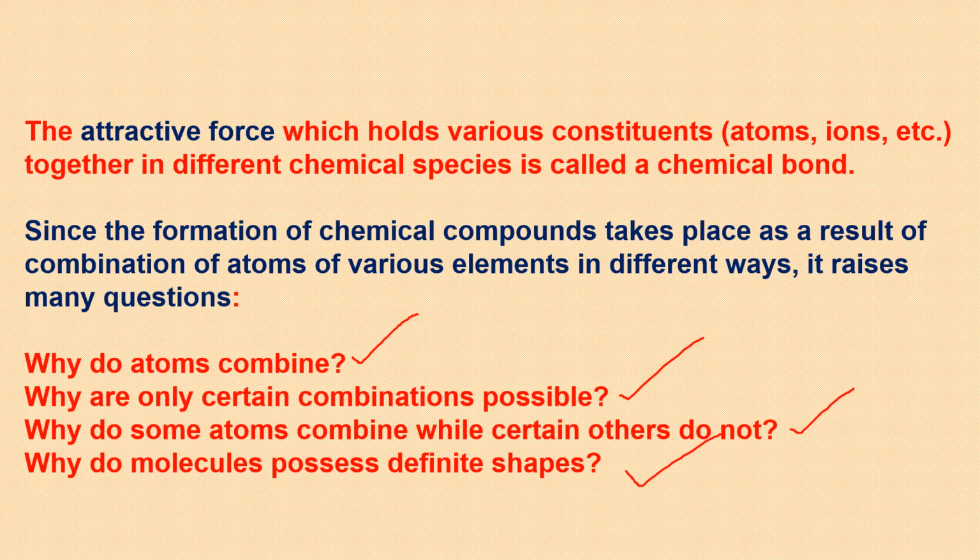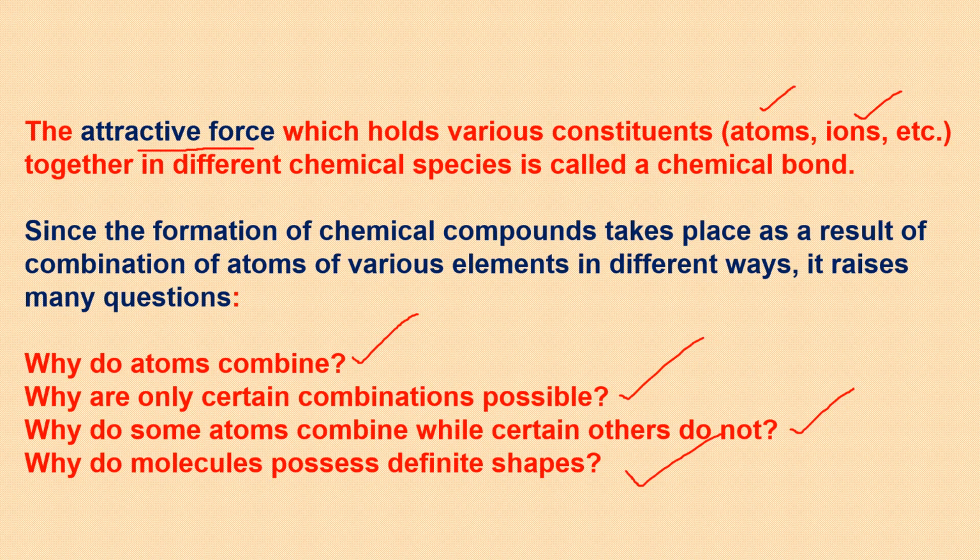As we all know, the attractive forces which hold various constituents, which may be atoms or ions depending upon what type of bond is formed. We all know that there are two types of bonds basically, covalent and ionic bond. So if it is a covalent bond, I will say atoms are getting bonded, and if there is an ionic bond, I will say ions are getting bonded.